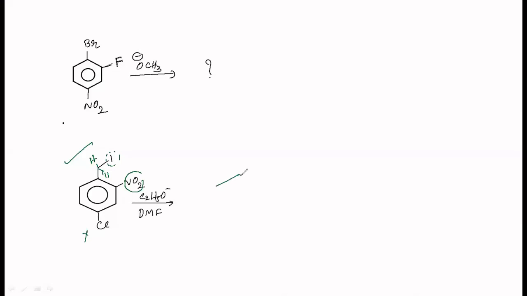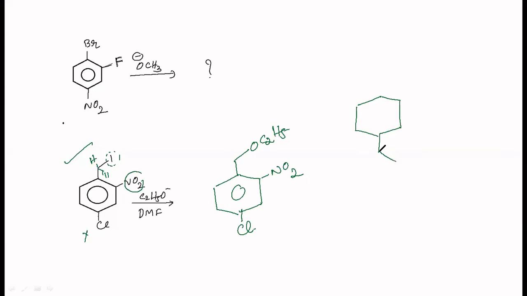And therefore, the product formed would be this very important concept. You have got OC2H5, NO2 is there intact, and then you have got Cl here. Not okay. If the same compound were like this, you have got this I here, then NO2 here, then Cl here. Then perhaps both would have got substituted, because it is going to help SN2, this one and this one also. You should have excess of this. That's all.